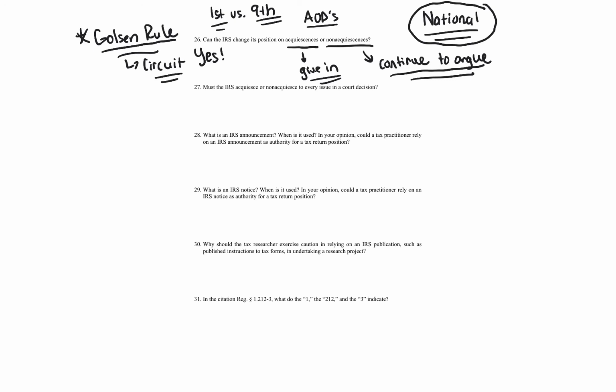So the question specifically asks, can the IRS change its position? Yes, it can. The IRS can change its position on these items, acquiesce or non-acquiesce, by withdrawing the original AOD, the original pronouncement. This may occur due to a contrary holding in a subsequent court case or a change in the agency's policy concerning the issue. So a perfect example dealt with various issues with same-sex marriage.